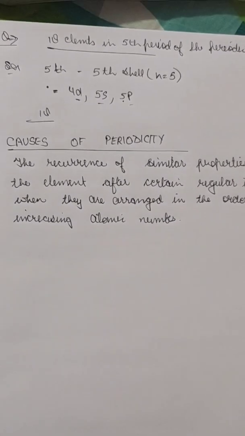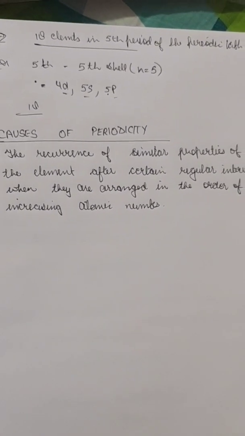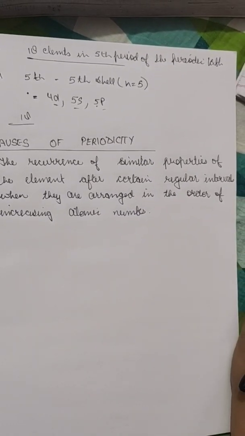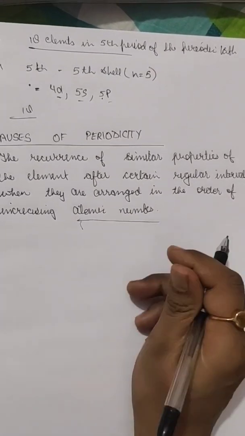Okay, so this is the reoccurrence of similar properties of the element after a certain regular interval when they are arranged in the order of increasing atomic number. So this is the periodicity.